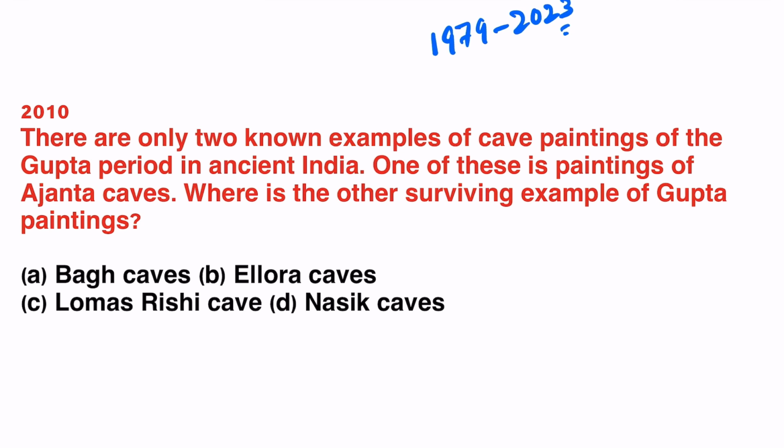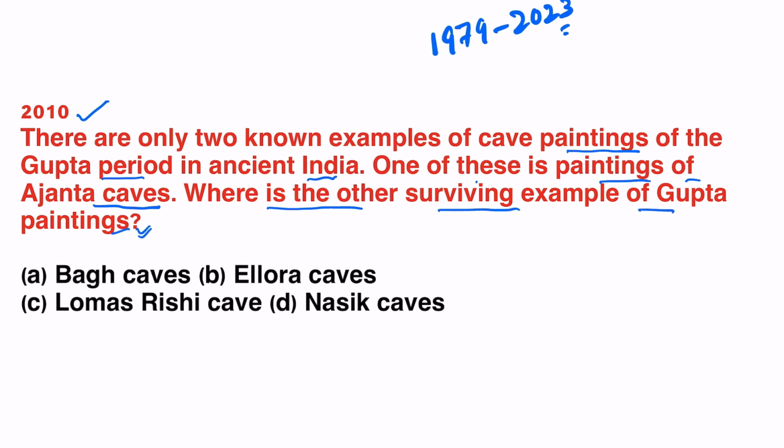First question, this was asked in 2010. There are only two known examples of cave paintings of the Gupta period in ancient India. One of these is paintings of Ajanta caves. Where is the other surviving example of Gupta paintings?